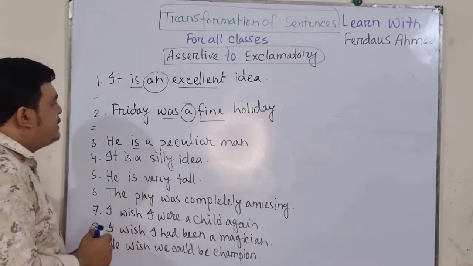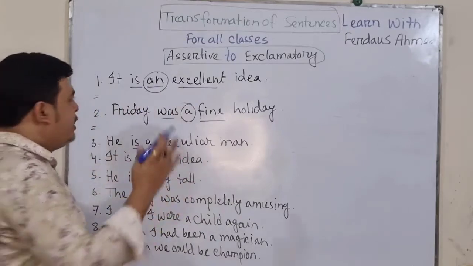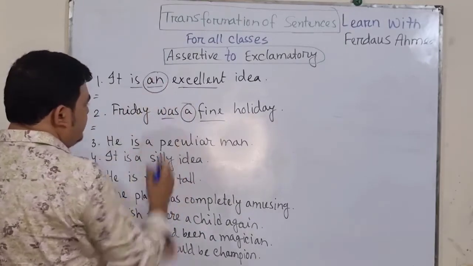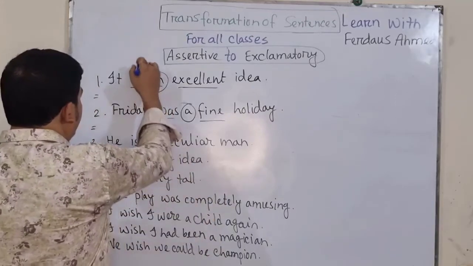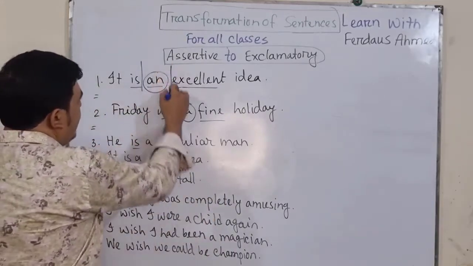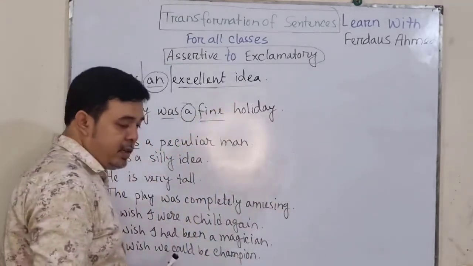Since we are differentiating on the basis of the article, you can make two portions: before the article and after the article.